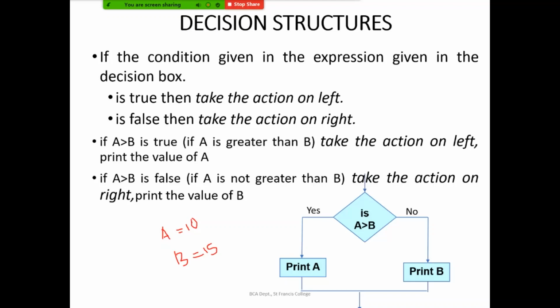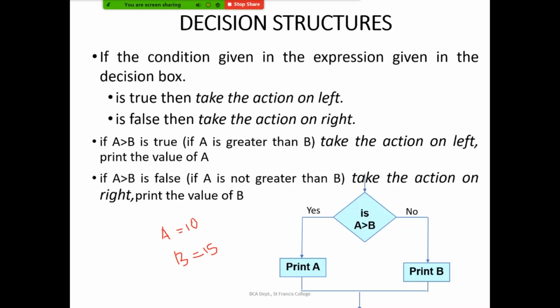We are checking in the decision box. All should answer. If A equals 10 and B equals 15, which path will it be taking and what will be the output? You can just give yes path or no path and what it will be printing, right?